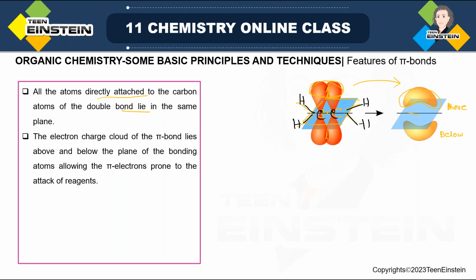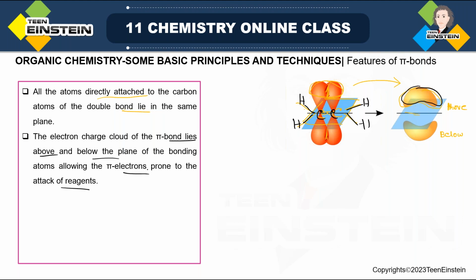the p orbital. Now this yellow colored electron charge cloud of the pi bond lies above and below the plane of the bonding atoms, and this allows the attack of reagents, making pi electrons prone to attack by reagents. Now what type of reagents?